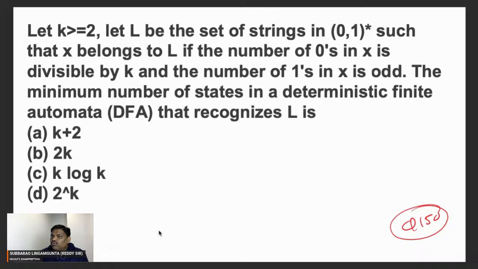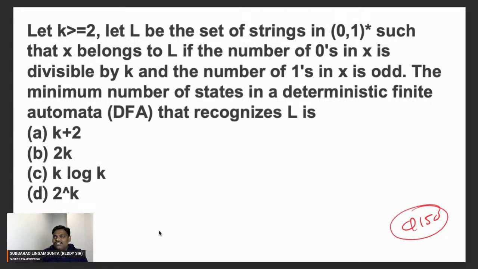It is a combination of two problems. The first problem is k states, the second problem is 2 states. Using product machine, k into 2, 2k. Because one is on zeros, one is on ones, there is no optimization possible. The first machine is on the number of zeros, the second machine is on the number of ones. Number of zeros divisible by k needs k states, number of ones not divisible by 2 needs 2 states. Divisible by 2 also 2 states, not divisible by 2 also 2 states. The only thing is final becomes non-final, non-final becomes final.